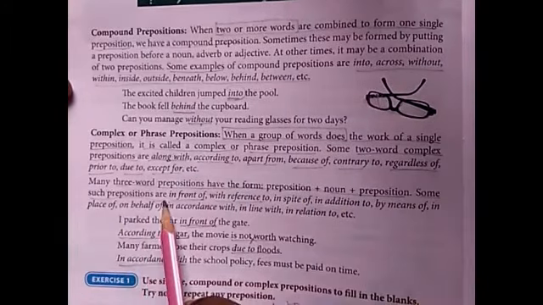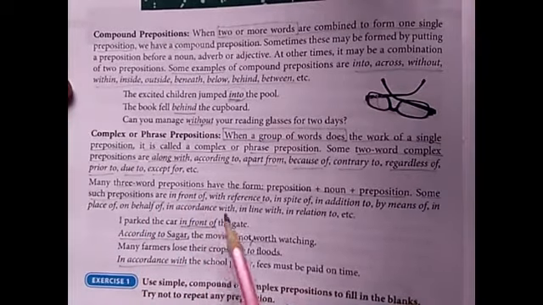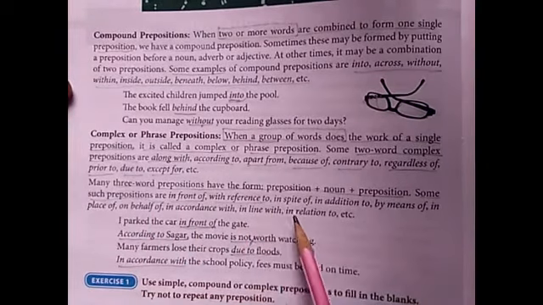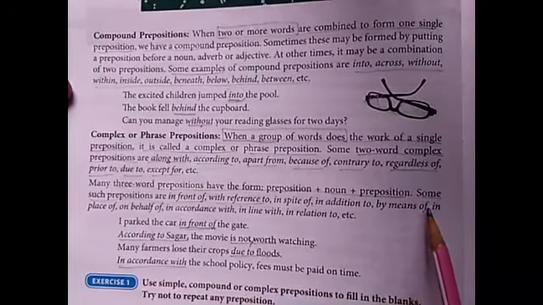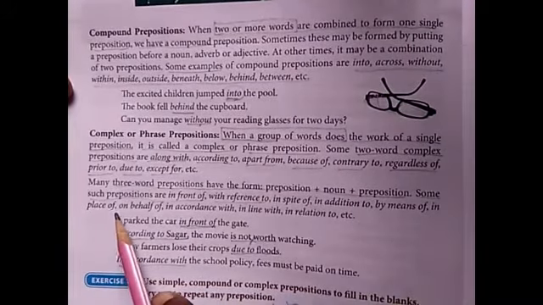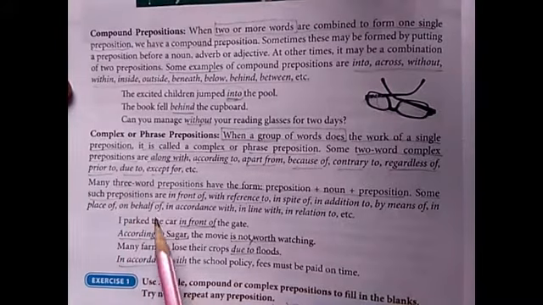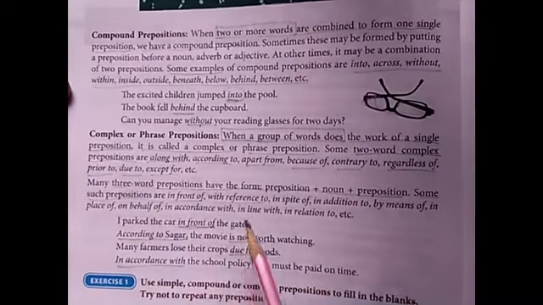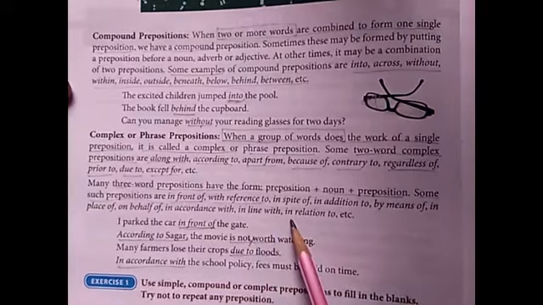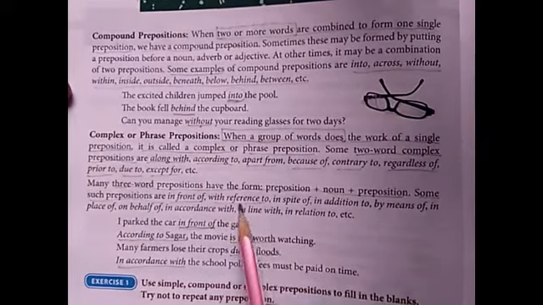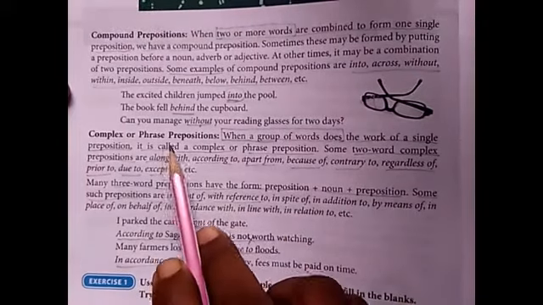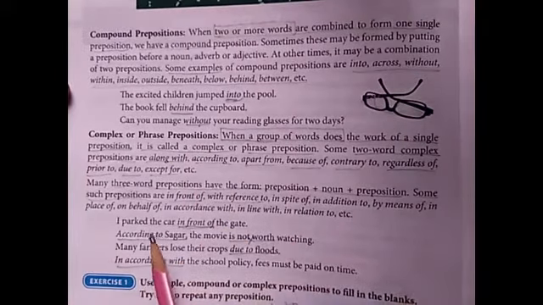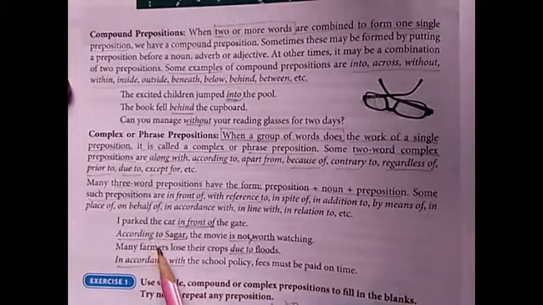Some such prepositions are in front of, with reference to, in spite of, in addition to, by means of, in place of, on behalf of, in accordance with, in line with, in relation to, etc. These are the three-word complex or phrase prepositions. Let us see a few examples.